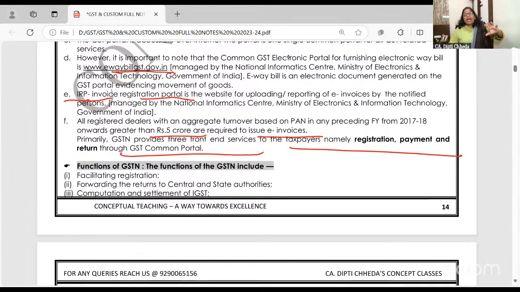GST in India, of course, CBIC is there, GST Council is there. But GST is run by GST Network, its website, which has 3 front-end services for MCQ. First of all, registration. If you want to be registered, go to the portal and do the registration. Pay monthly taxes, file monthly return, over and out. What are the functions of the GST Network? Commonly asked theory question.